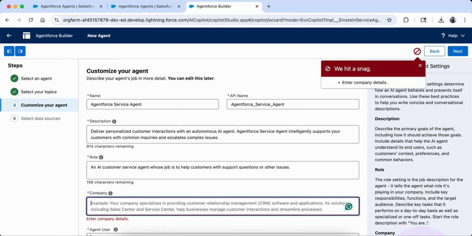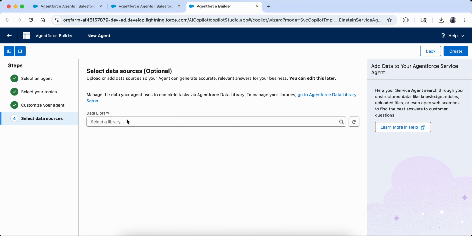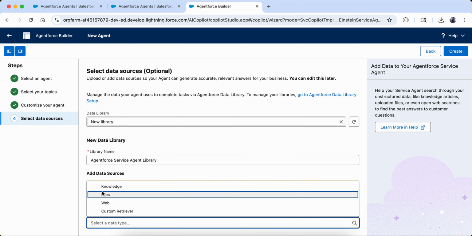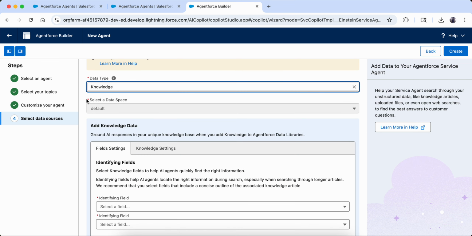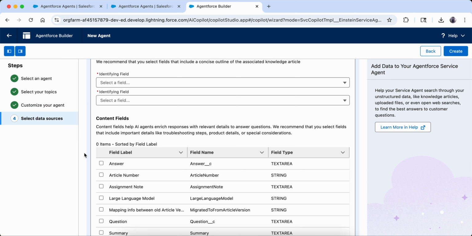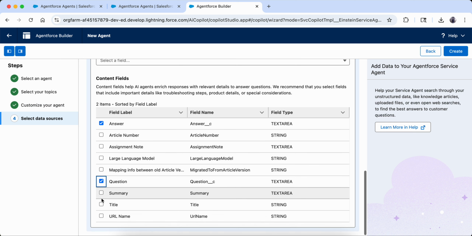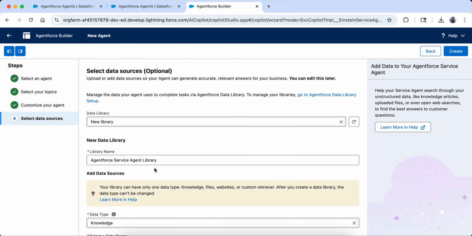Something I'll write here. And then this is asking for the data resources. I have to select a data library, so new library, and then I have to select a data type. Suppose knowledge articles, so I select some knowledge articles. Then I can configure it here. For example, answer or question, suppose I am selecting this. Then I can select this, and then I can create. So a new agent will be created.